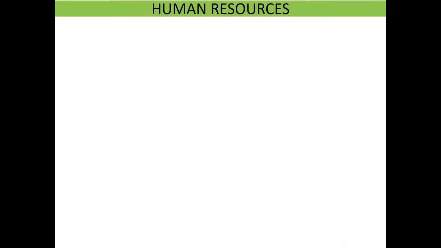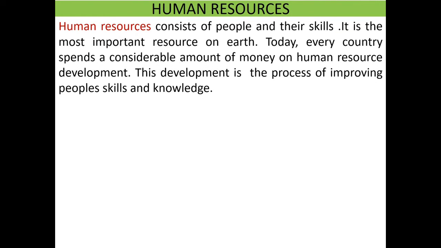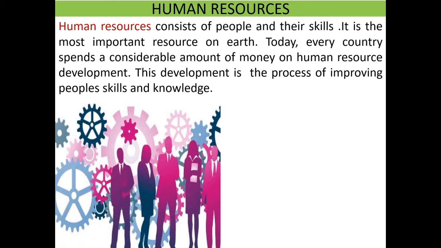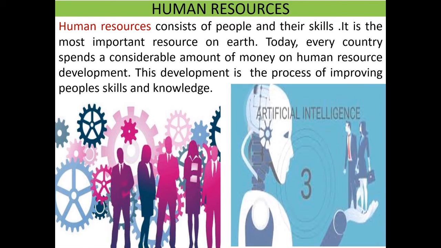Now, let's learn human resources. Human resources consist of people and their skills. It is the most important resource on earth. Today, every country spends a considerable amount of money on human resource development. This development is the process of improving people's skills and knowledge. These are resources like people's thoughts, skills, knowledge, artificial intelligence. These all include human resources, even machine language. This is the most important one.